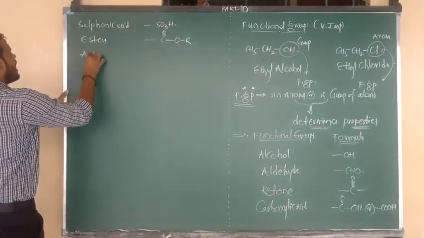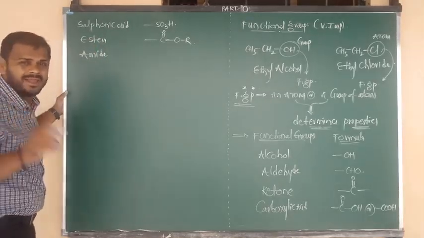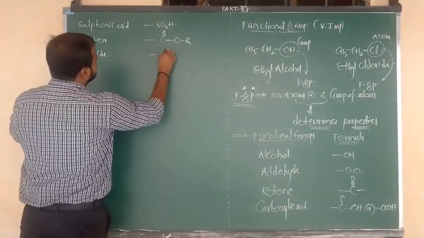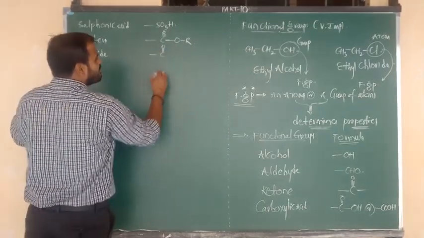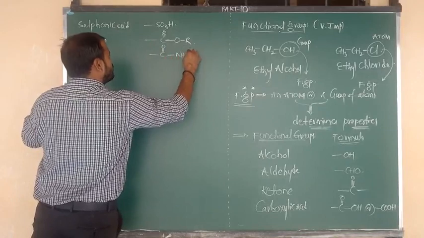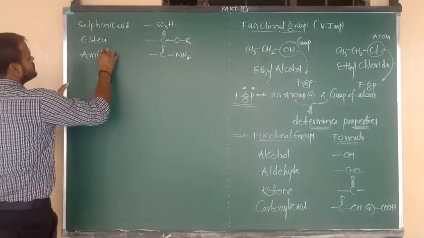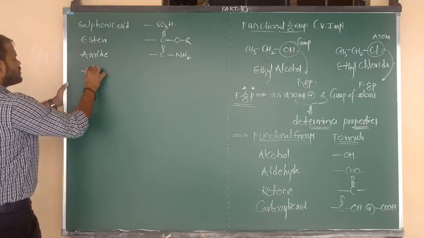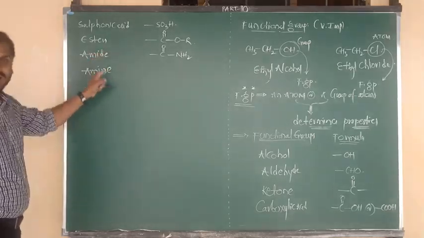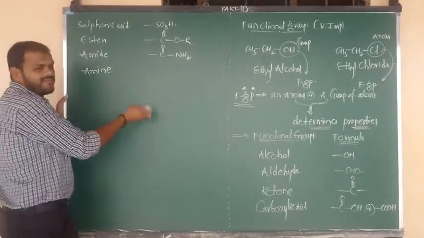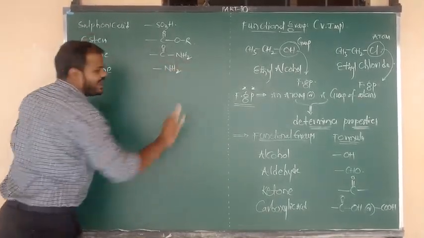Next I am going to write amide. The formula of amide is C double bond O, NH2. This is your functional group of amide. Next I am going to write amine. This is amide and this is amine. Amine functional group, its formula is simply NH2.